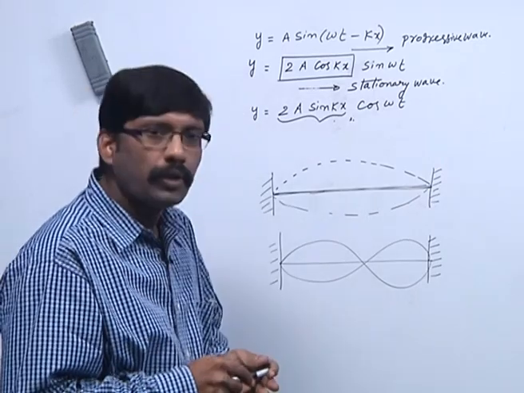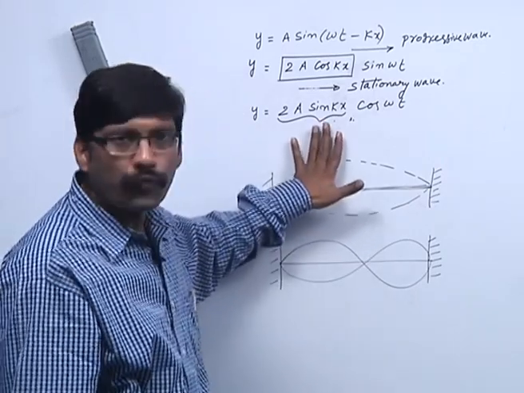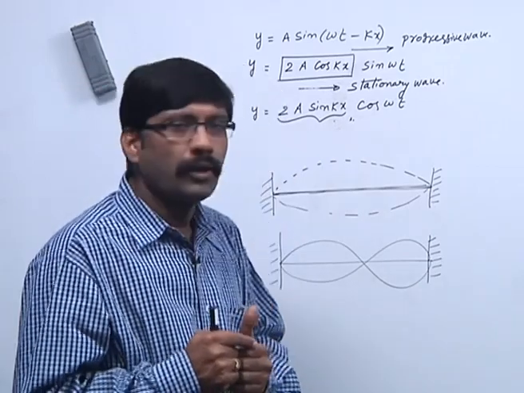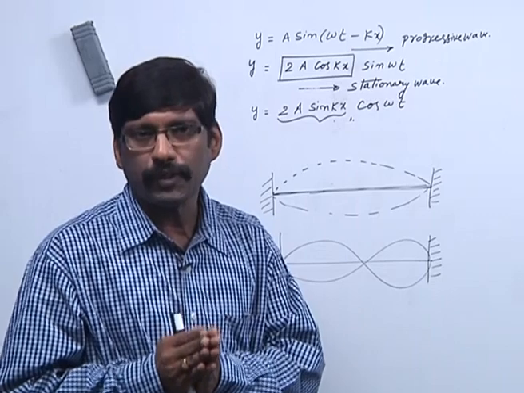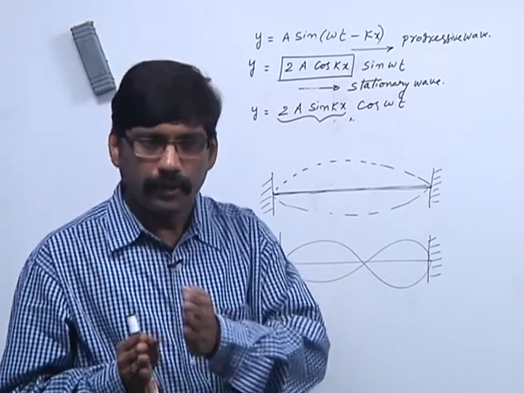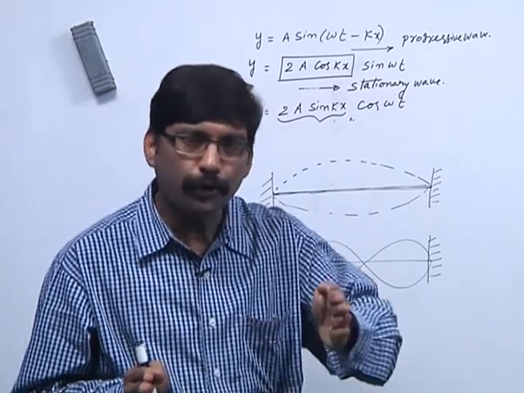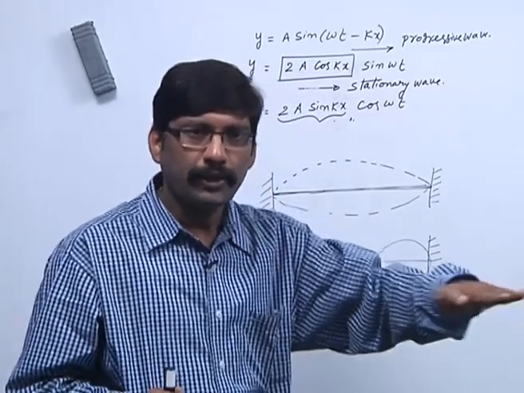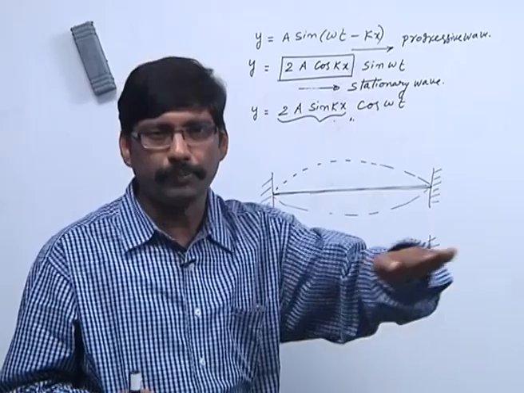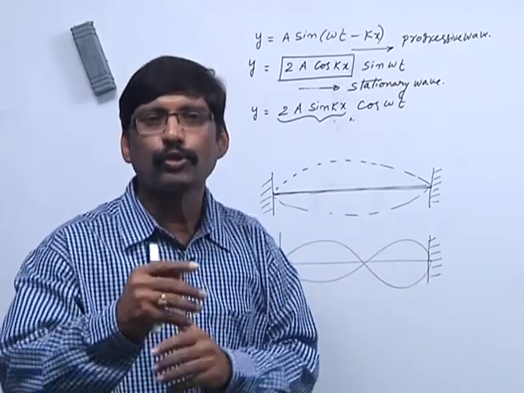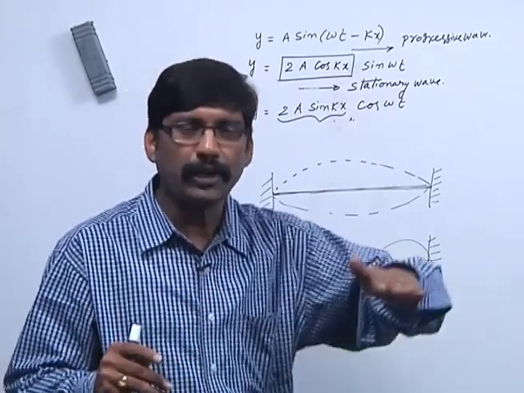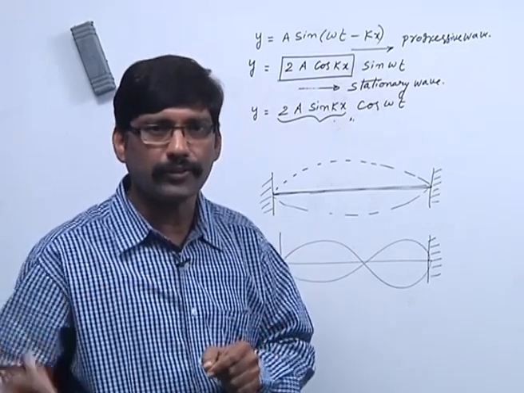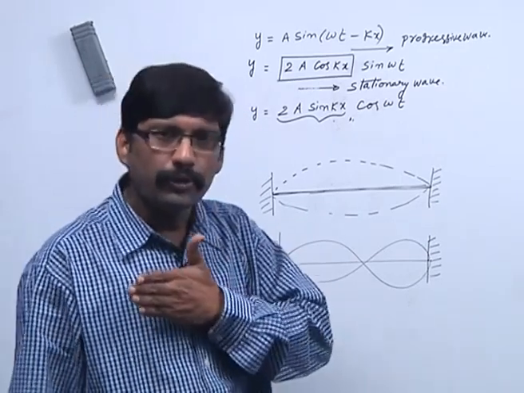So, finally, what we discussed today is that there are two types of waves. One is the longitudinal wave, the other one is the transverse wave. Depending on the propagation relative to the medium particles, we divide them into two parts, longitudinal and transverse. Again, in longitudinal or transverse, there are two types.